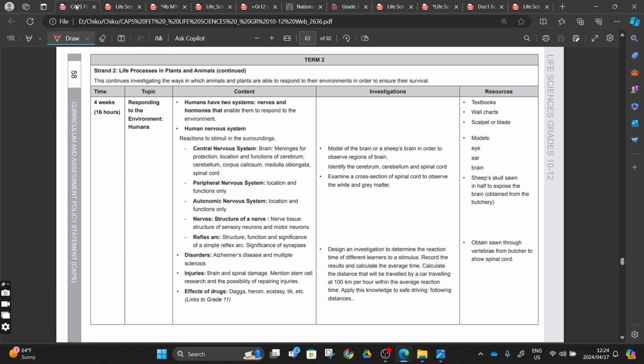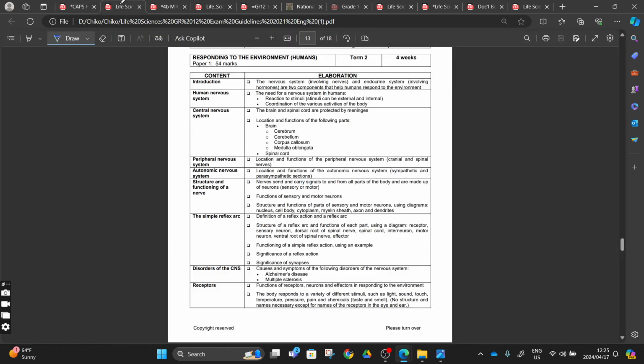A small revision, a recap of Monday and Tuesday. Monday and Tuesday we did the nervous system, we talked about the central nervous system, and then the peripheral nervous system and autonomic nervous system we are going to do this Thursday. And yesterday we did nerves, the structures of a nerve, and the reflex arc. Were you here? If yes, comment there that you were here.